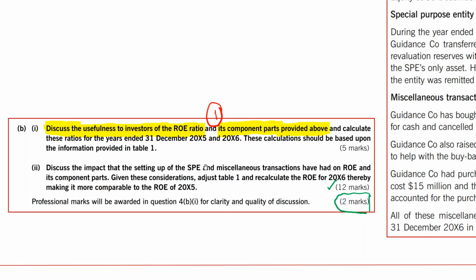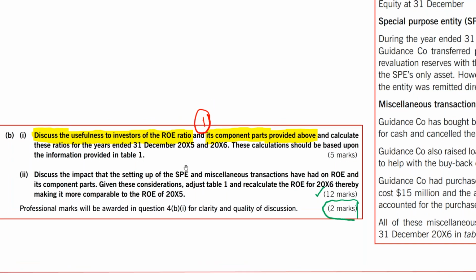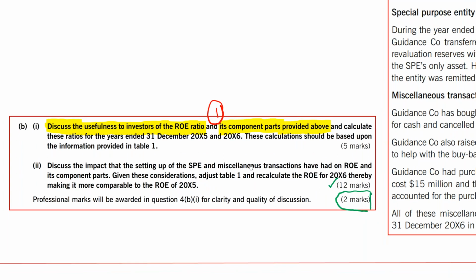Guys, you have entered into two transactions. The first one is the SPE and the other one is the miscellaneous transaction in 2006. Just tell me, if you are doing these two transactions in 2000x6, would your ratios be comparable to 2000x5? If you are doing some major transactions in 2000x6, and those transactions were not present in 2000x5, can we say that these two years are now comparable?